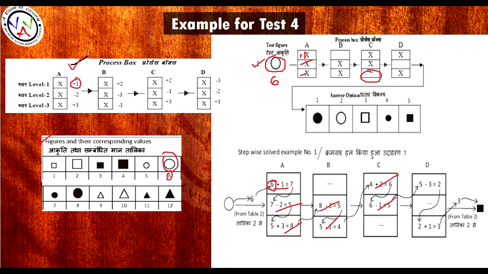we directly jump to level 1 of D. In level 1 of D, again we calculate. As you can see, this level 1 is minus 3, and we come to level 3 of D where it is plus 1. When we calculate the total, the number we get at the end is 3. So we need to locate this number 3 in table 2. In table 2, the symbol for 3 is this one. So our answer here would be 5. In this way, you need to solve this.